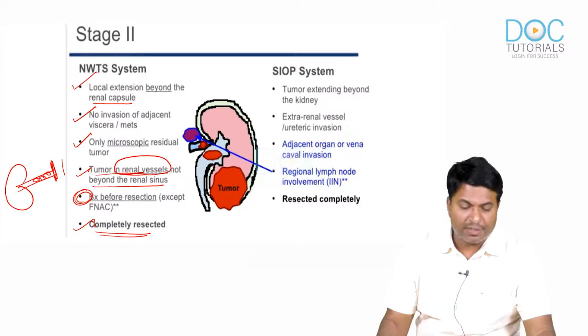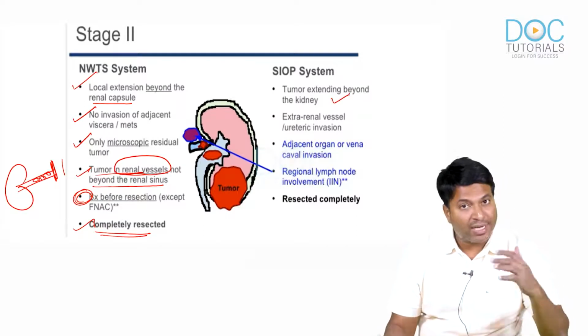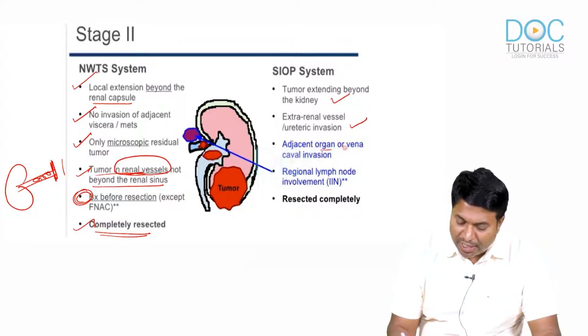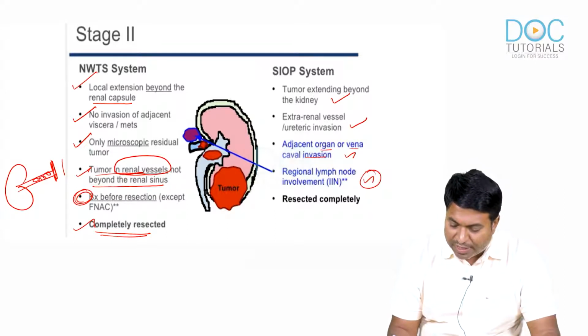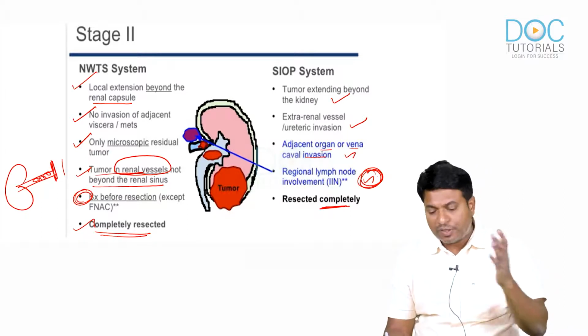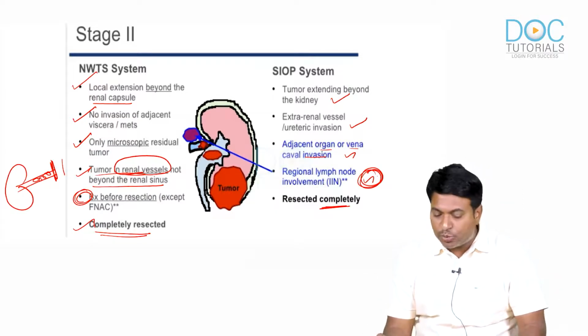So the SIOP system is CT scan based staging. The tumor has already extended beyond the kidney on CT. Extrarenal invasion is seen, and adjacent organ or visceral invasion is seen. Regional nodes are involved, and it is resected completely. After the CT scan staging, we have completely removed it. It is known as SIOP system stage 2.